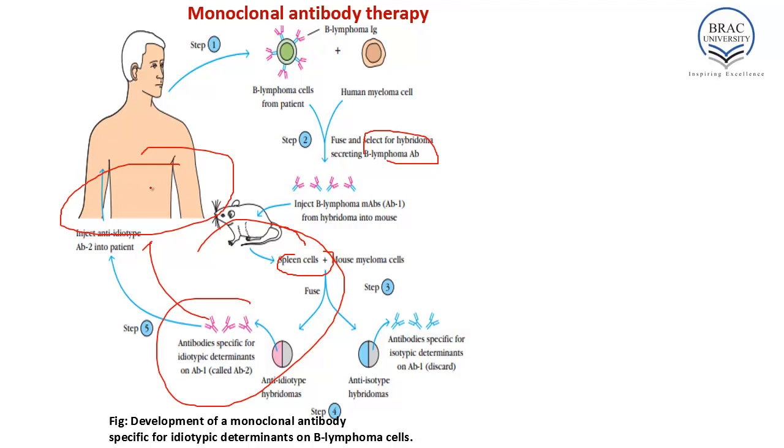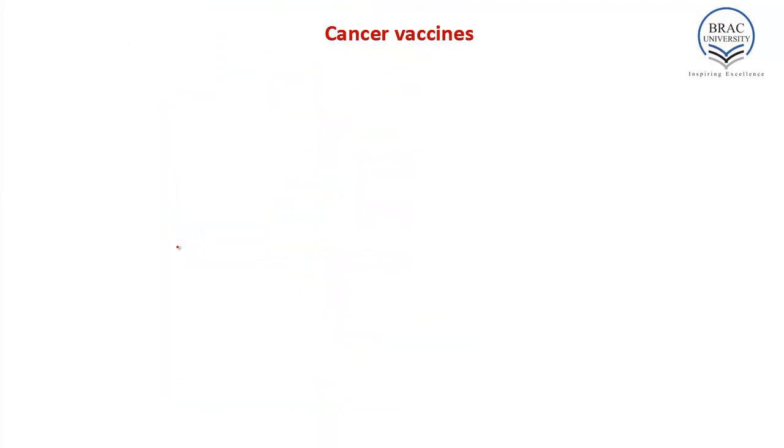So this mouse monoclonal antibody will be very specific to the target tumor antigen. After 4 injections with anti-idiotype monoclonal antibody, the tumors began to shrink and the patient entered an unusually long period of remission. Let's now talk about cancer vaccines.